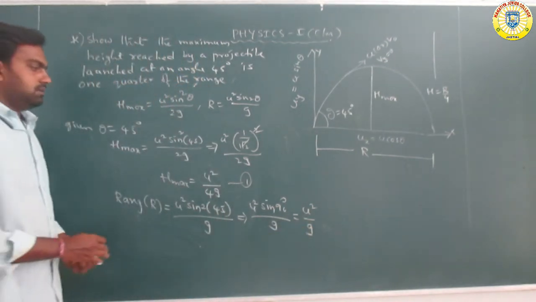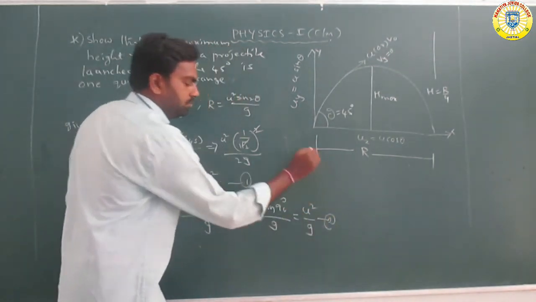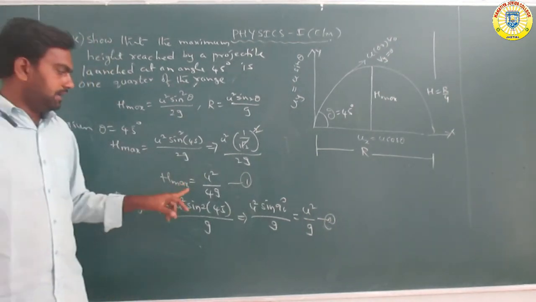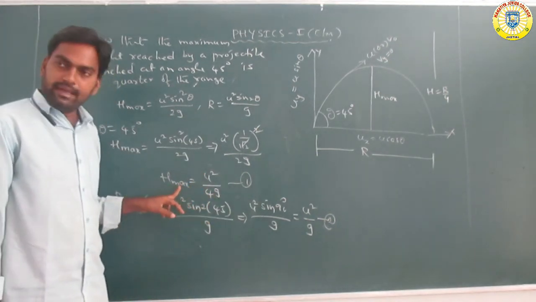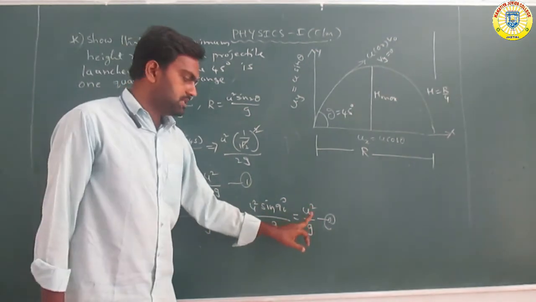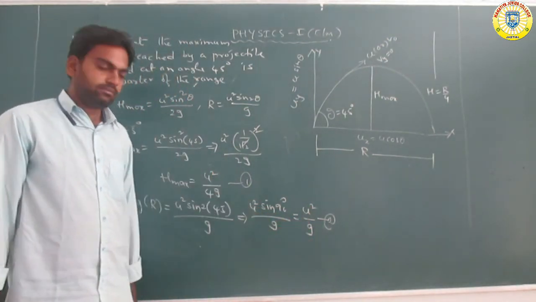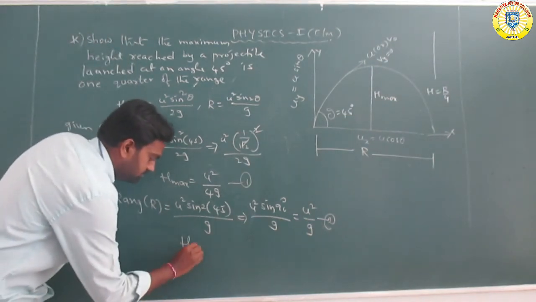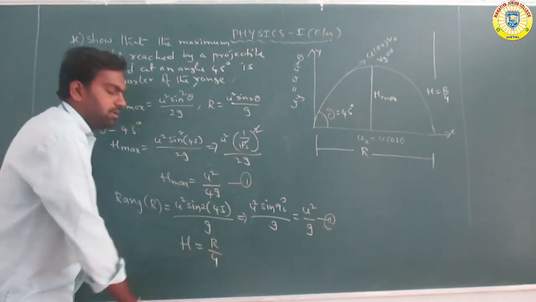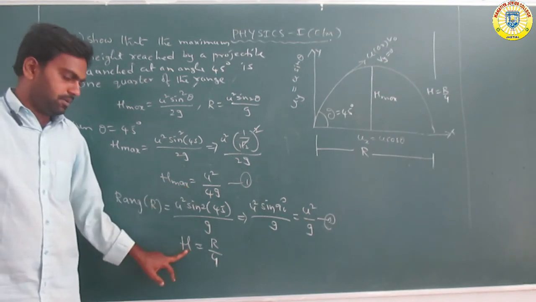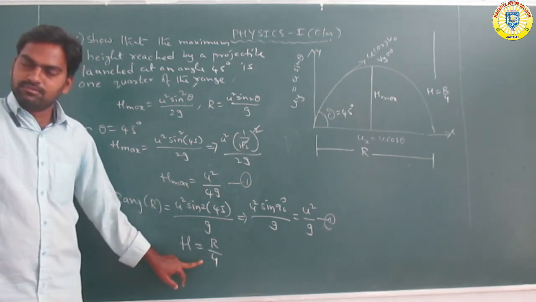Now observe equations 1 and 2. Comparing, u square by 4g is equal to h maximum, and range is equal to u square by g. So comparing these two equations, h is equal to R by 4.